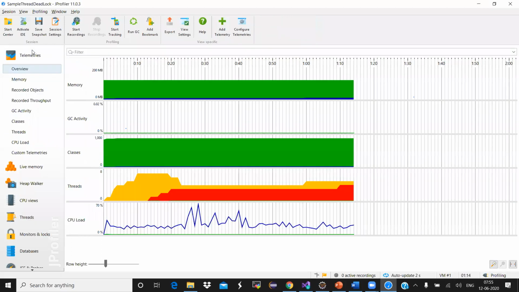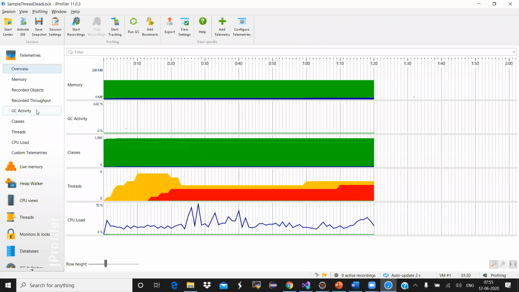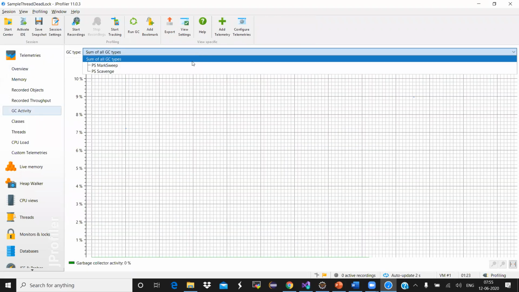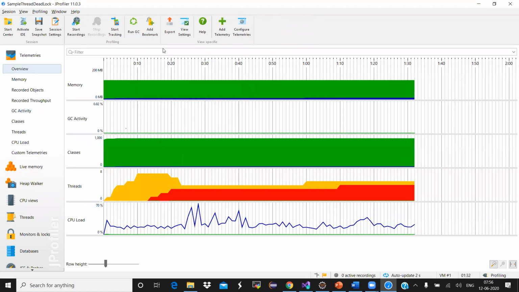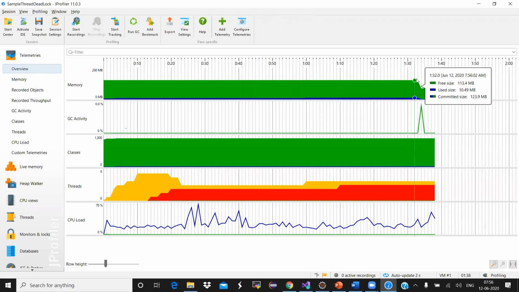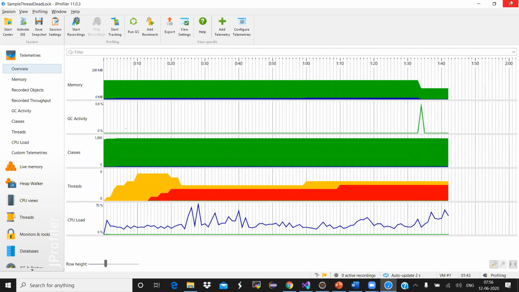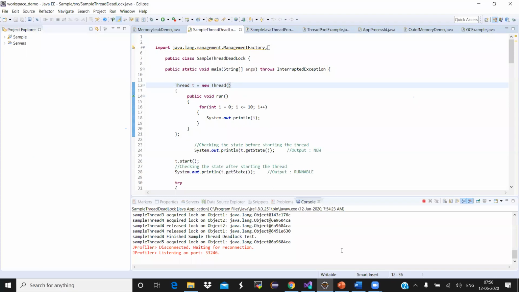You can go and check all the different GC activities. You can see the CPU load, memory load. If you go to GC activity, you can see mark and sweep, scavenge. You can run a GC forcefully here. If there is a GC issue, if I'm running GC, do you see the spike here? The GC happened and there is a drop here. It is trying to free up some memory. It freed some memory. So all these things, from the integrations to multiple JVMs and multiple application servers, are clearly explained.